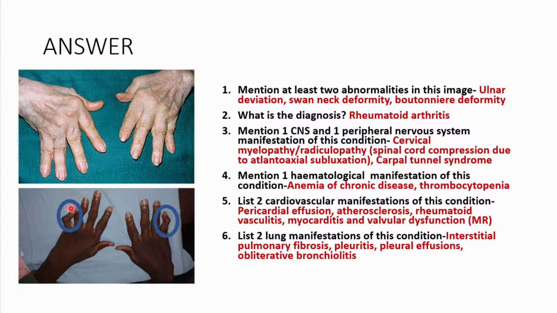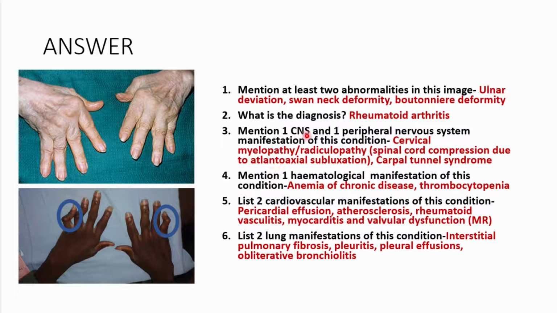And then of course, once you have this flexion at the proximal interphalangeal joint, you refer to this as a Boutonniere's deformity. So you have ulnar deviation, you have a swan neck deformity, and you also have a Boutonniere's deformity. And you see these things, of course, in rheumatoid arthritis.